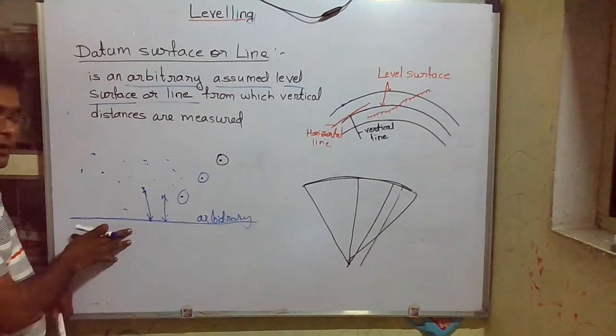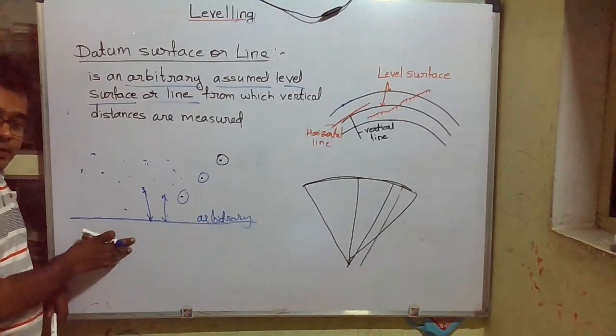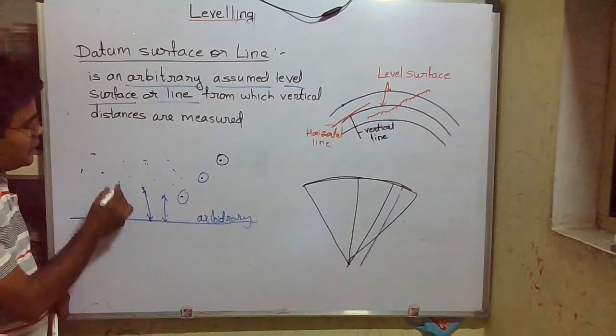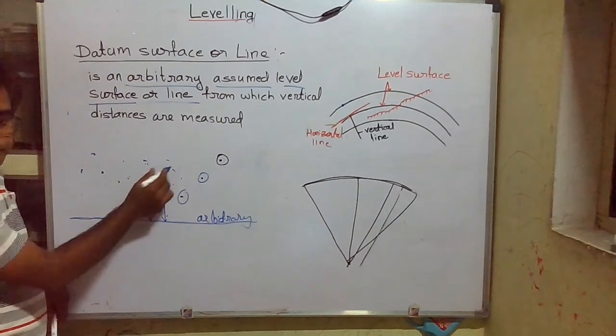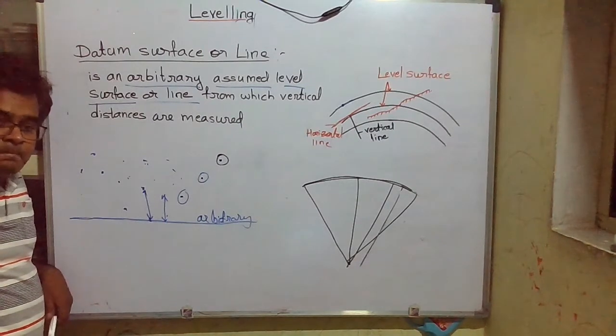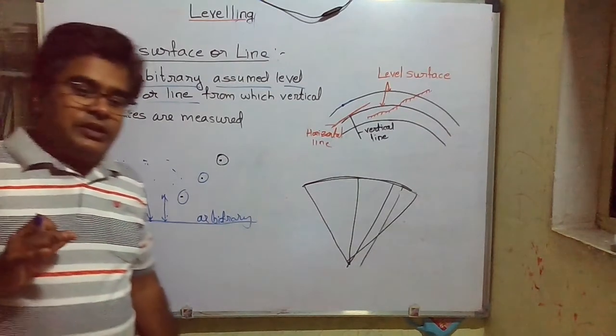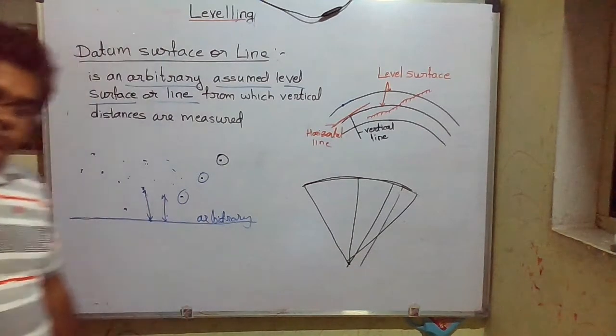So the arbitrary assumed surface from which we measure the vertical distances of different points is called a datum surface or datum line. Did you get it? What is leveling? In leveling, we measure vertical distances or elevations of the points.